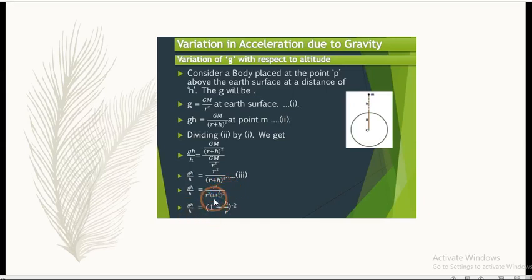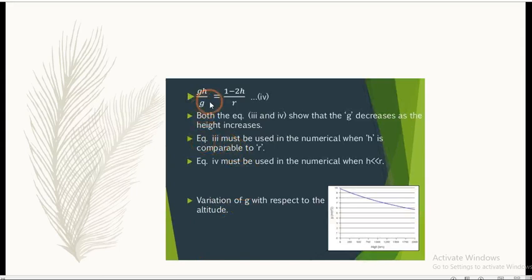So gh upon g will become r square upon r square common, leaving 1 plus h upon r whole square. Then gh upon g will be (1 plus h upon r) raised to minus 2. Therefore, as we all know, (1 plus x) raised to n is approximately 1 plus nx, or (1 minus x) raised to n is 1 minus nx. So you can write gh upon g is equal to 1 minus 2h upon r. According to this, we can say that g decreases as the height increases.